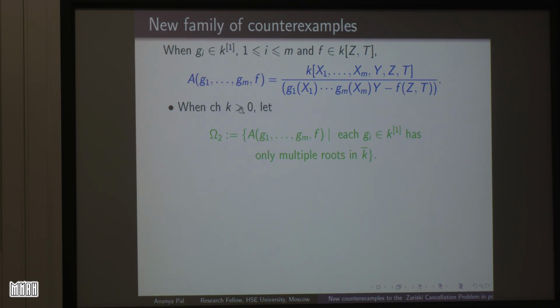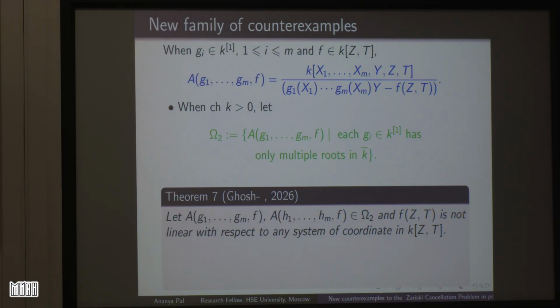Now we are going to define a collection. The characteristic of the field is greater than 0, this is omega 2, that is everything here, but now we are taking GIs with only multiple roots. Earlier it was one multiple root, now every root is a multiple root. Then we were able to show that if I take two elements from this omega 2 and FZT is not linear with respect to any system of coordinates in K[Z,T], here the collection of non-trivial lines gets included, so it is a little bit more general.